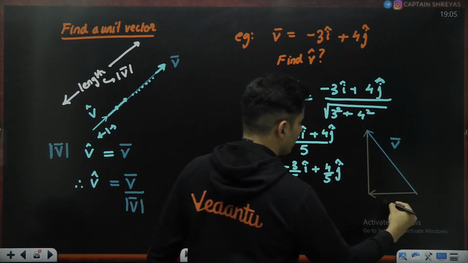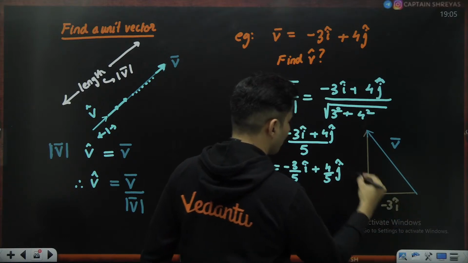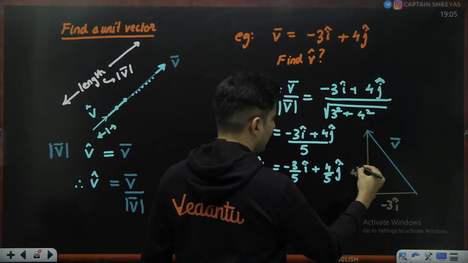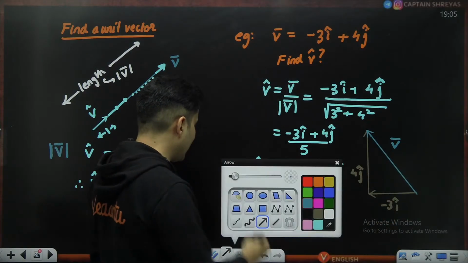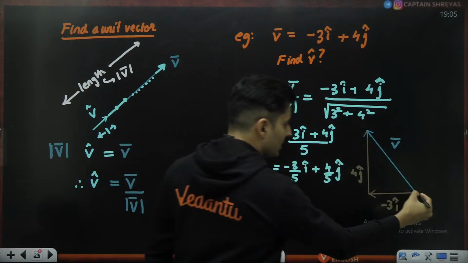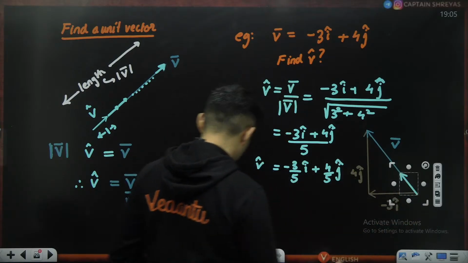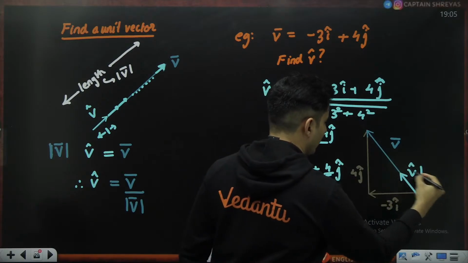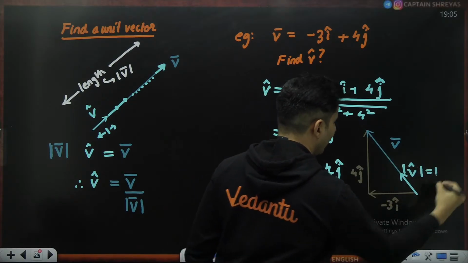The components were minus 3 i cap and plus 4 j cap. Now a unit vector in that direction means just this much, whose magnitude is 1.